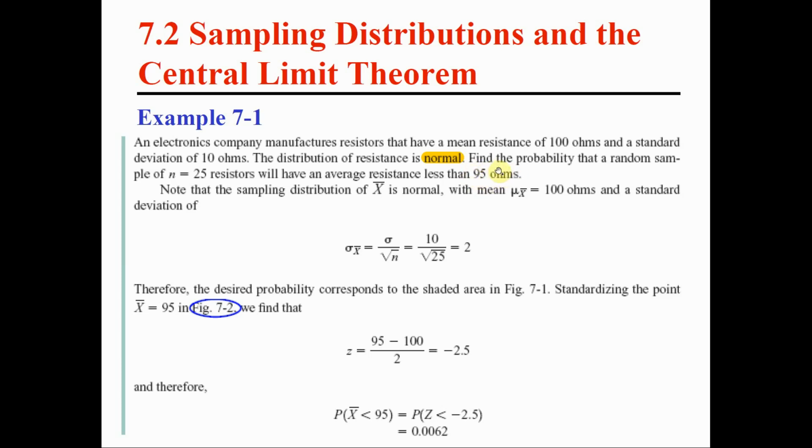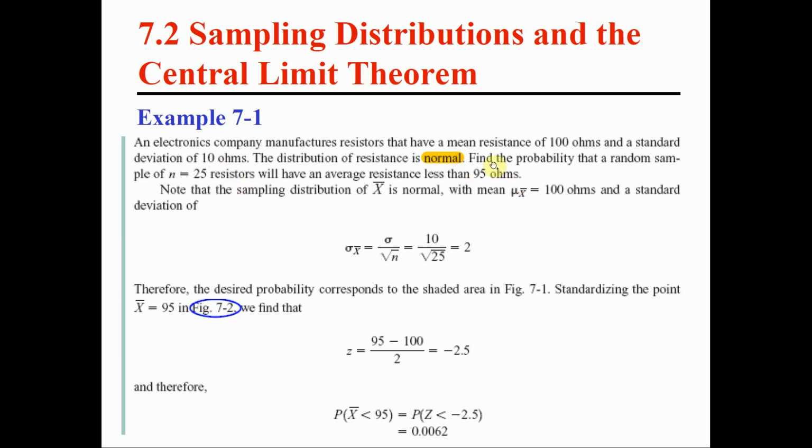If we think of X as any resistance value in the population, is the question, find the probability that X is less than 95? No, it's not the probability that X is less than 95. The question here is about an actual sample of size 25. So imagine that you go to this company, you close your eyes, and then from the production, you choose 25 resistors at random. You take those 25 resistors, you put them in a box. That's your random sample.